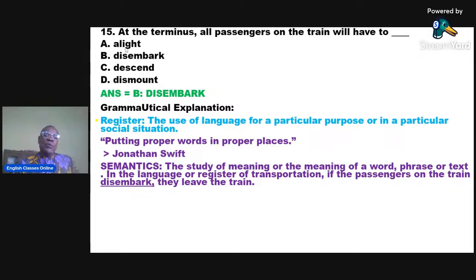Now, the word alight, which is option A, will be appropriate when you are discussing road transportation. You can alight from a vehicle, but you disembark from a train or a ship or an aircraft. Okay.